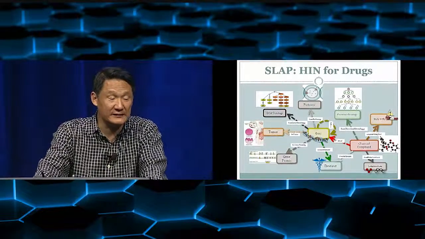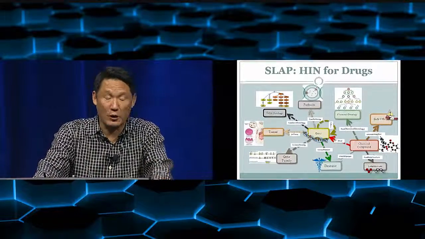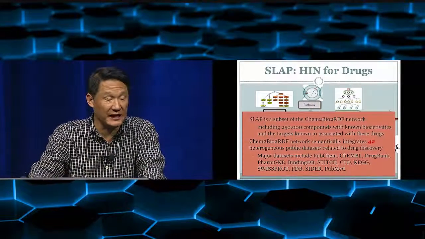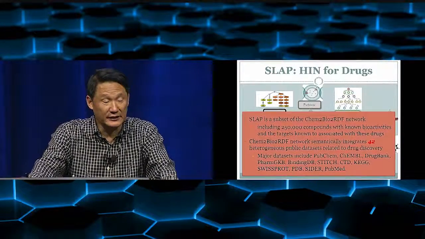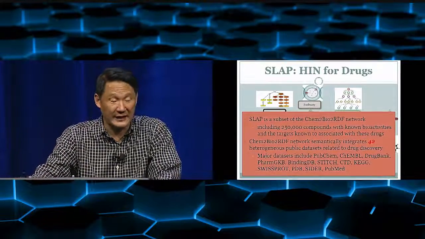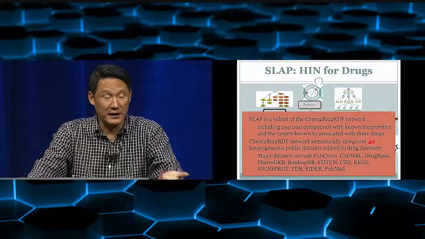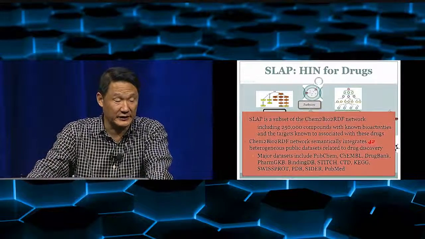We can represent this basically as a network. This is what we call a heterogeneous information network. Actually, this particular network usually integrates 42 different heterogeneous public databases, like PubChem. Some of them are from chemistry, and some of them are from the drug industry.